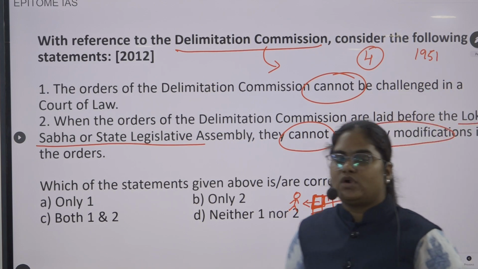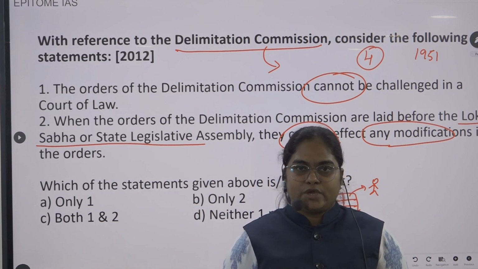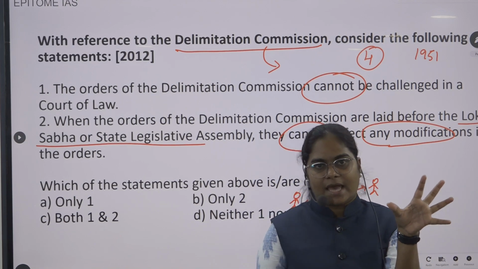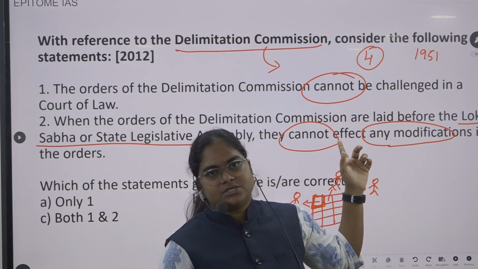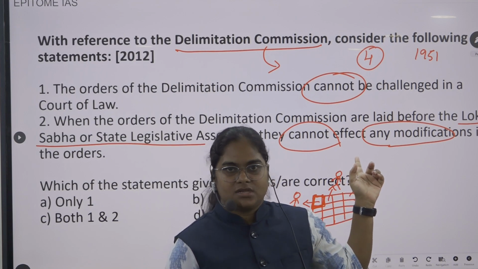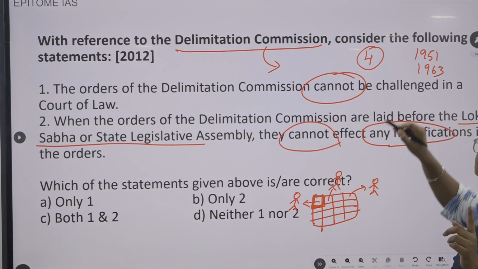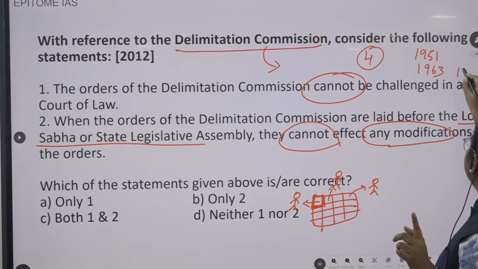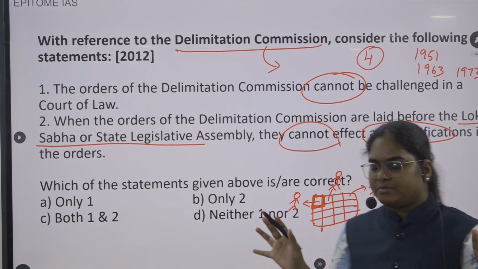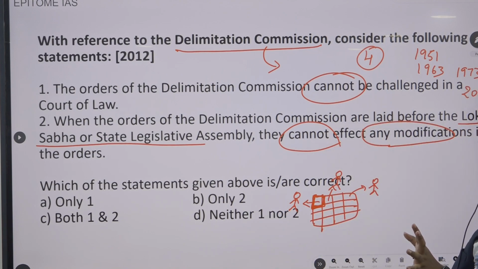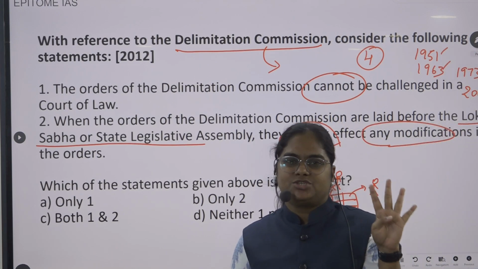Obviously, in 1951 the first general elections happened after independence, and since the first general election was happening, they needed the constituencies. So the Delimitation Commission was set up in 1951. Then the second was set up in 1963, the third in 1973, and the last in 2002. So far we have constituted only 4.